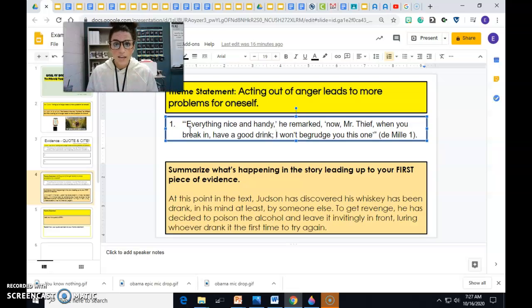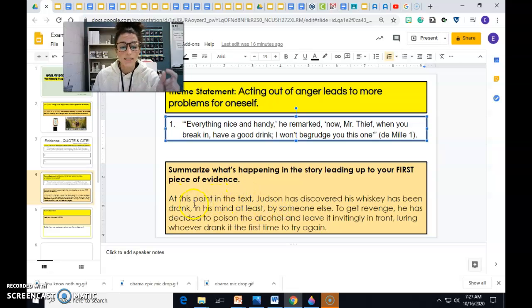So I have to act as though whoever's reading this has never read the story before. This statement would mean nothing to them. They have no context. They don't know what happened in the story before this. So you're going to start, when you explain a quote, by summarizing what happened in the story right before that.